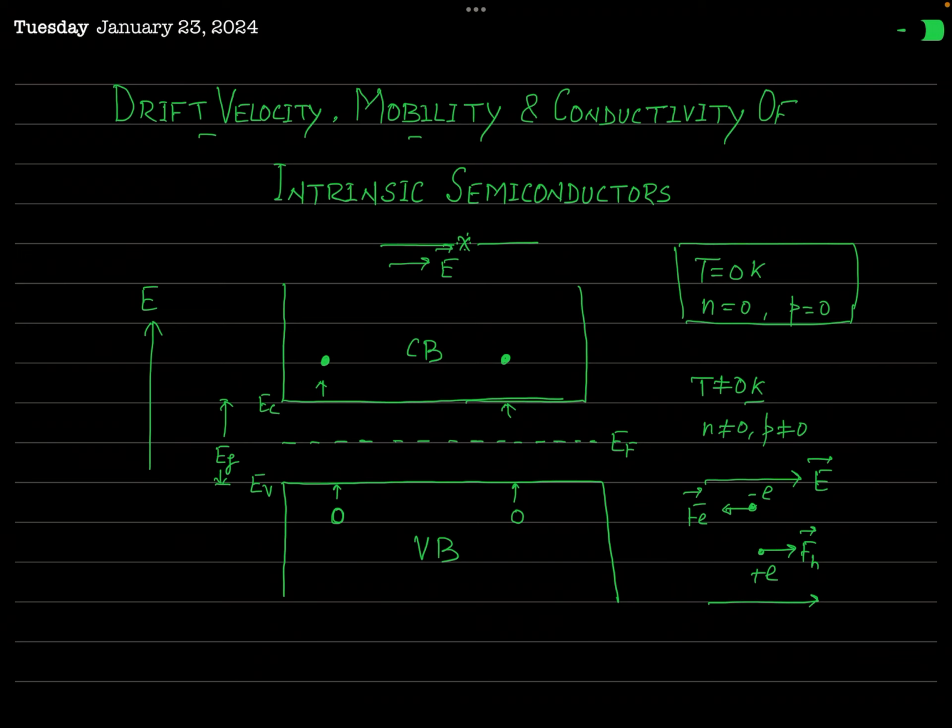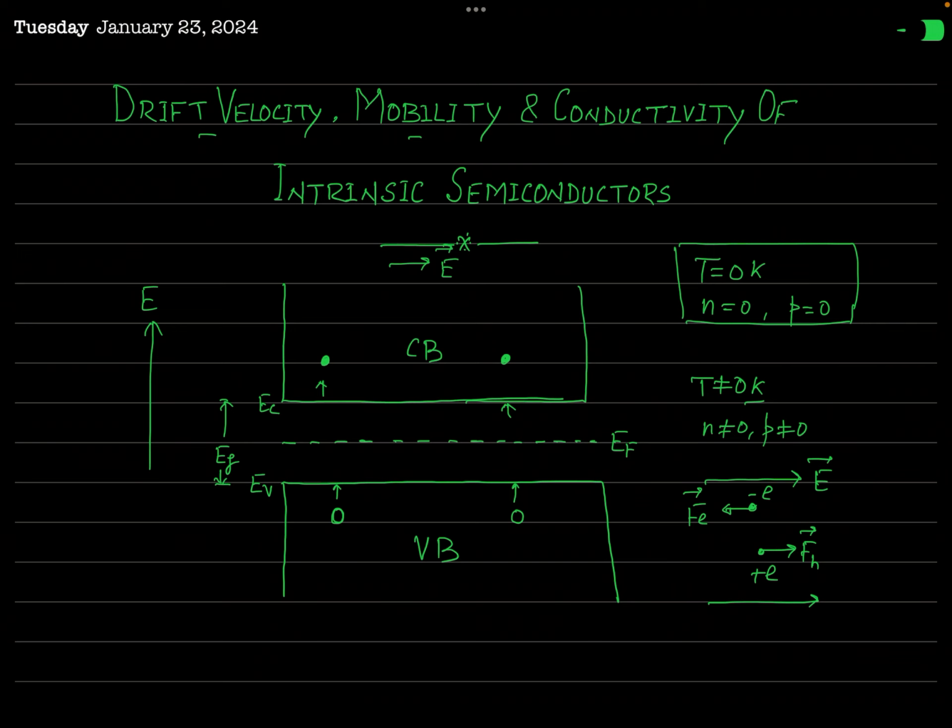So during its motion, the charge carriers collide with the atomic nuclei, with the phonons, and any other obstacles present in this semiconductor. That's why during every collision, the velocity of the charge carrier gets decreased. And in this way, finally, these charge carriers move with a constant average velocity under the electric field.